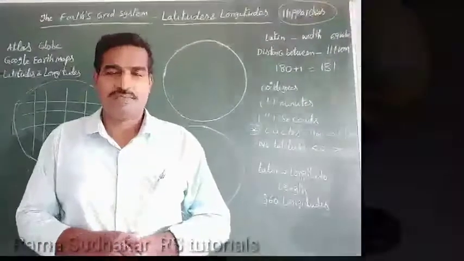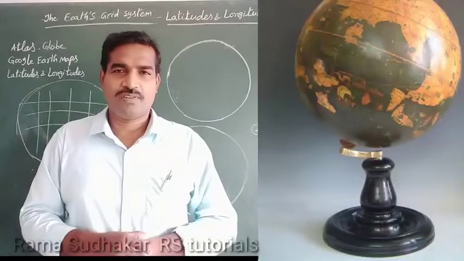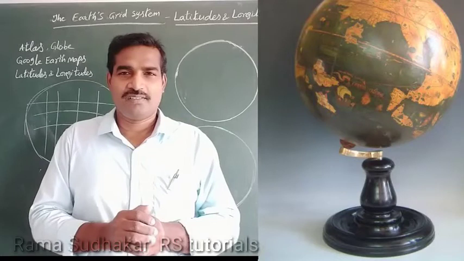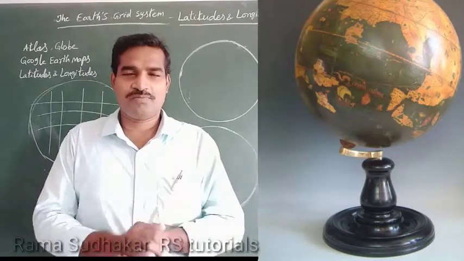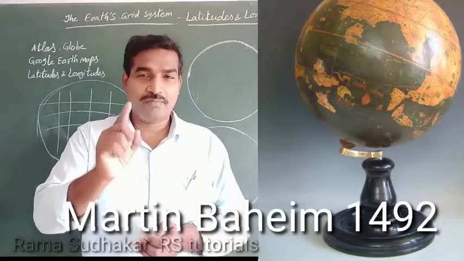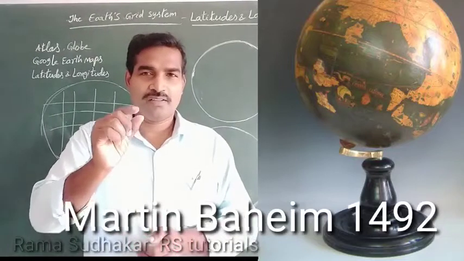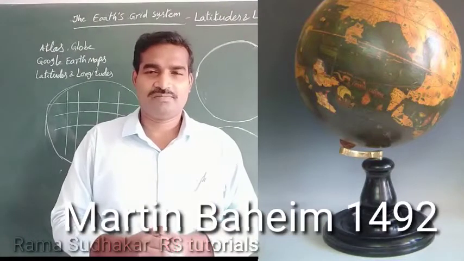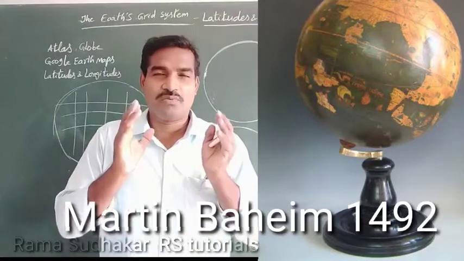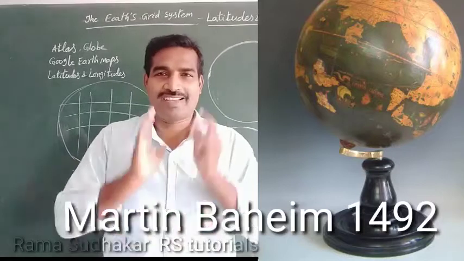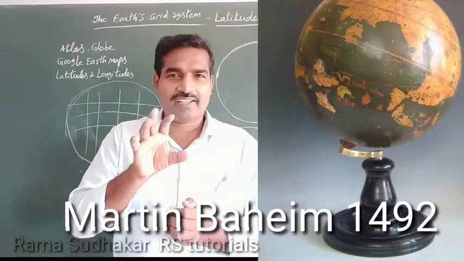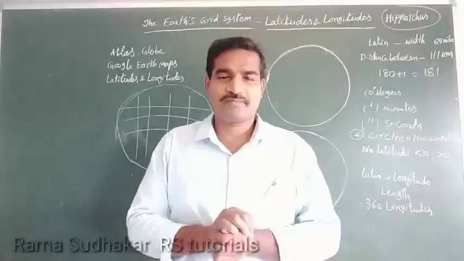We already discussed that the globe is a model of the earth. Who invented the globe? Who made the first globe? Martin Behaim. And who first revealed his ideas that the earth is not a flat disc, it is a round disc?